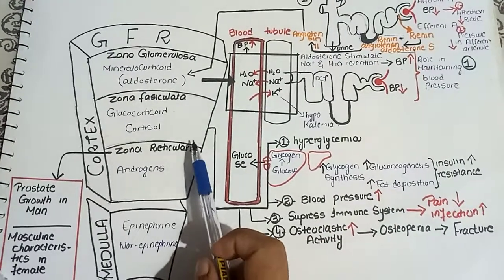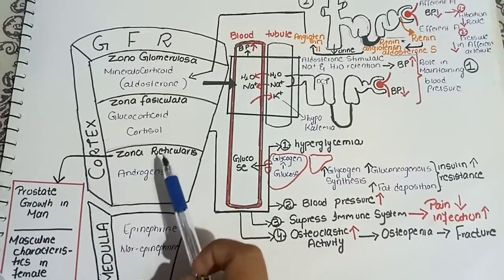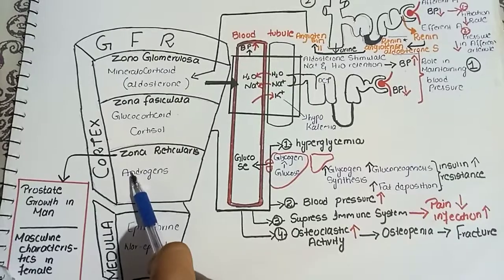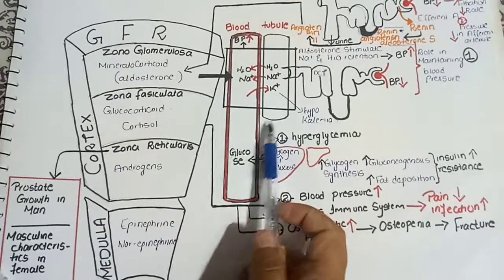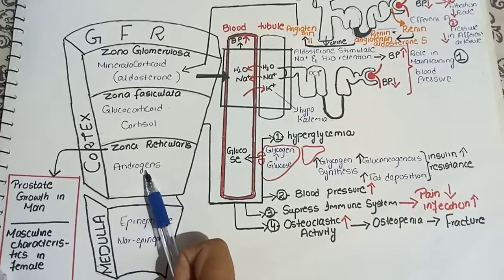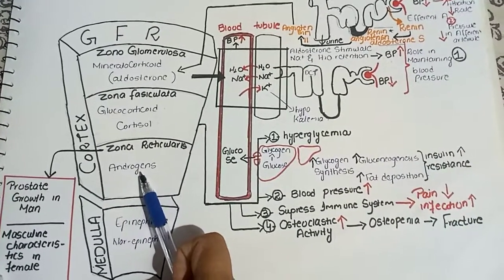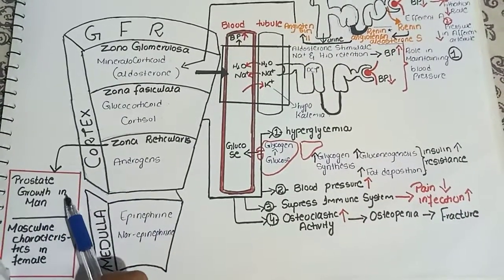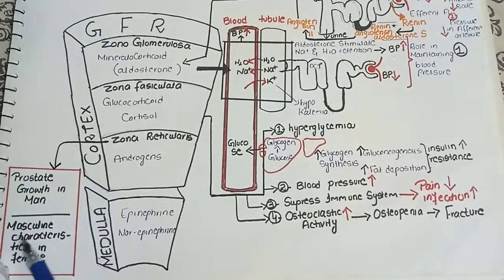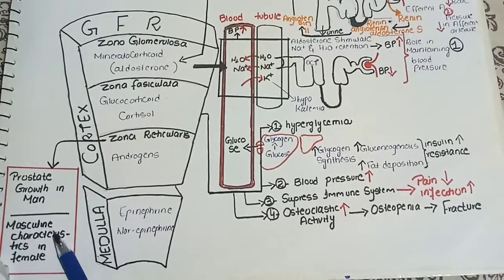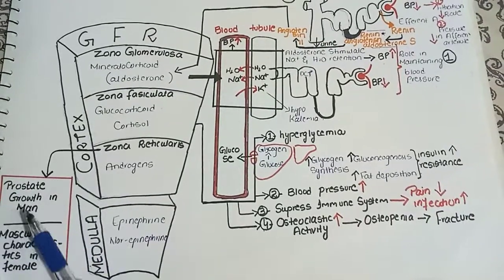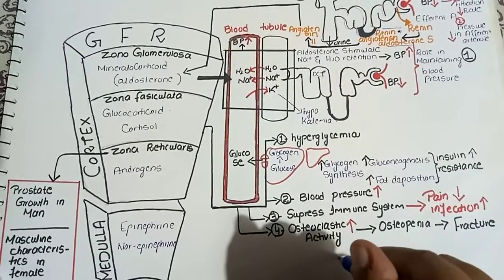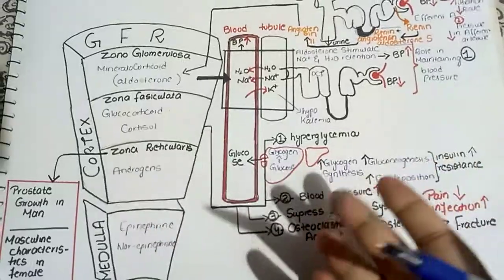And the third layer is the zona reticularis, and the important hormone of this layer is the androgens, and this hormone is not involved in the stress response or the blood pressure regulation. It is the hormone which is present in the sex hormones, and it plays an important role in prostate growth in males, like the heaviness of the voice, and the masculine characteristics in the female. So here we are done with the adrenal gland and the regulation of the different hormones of the adrenal gland.